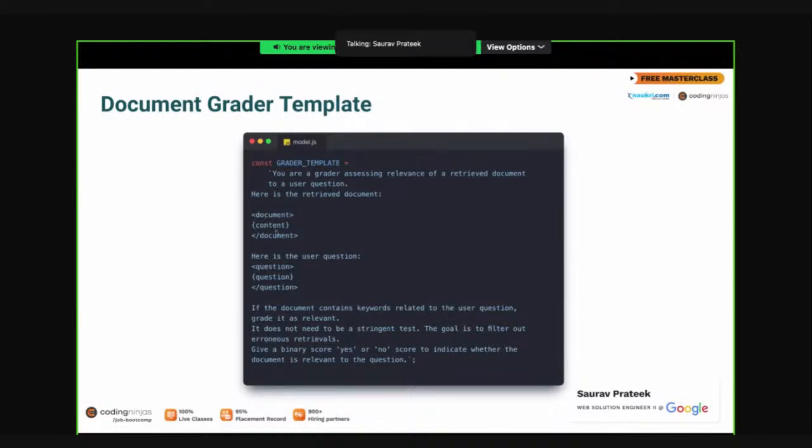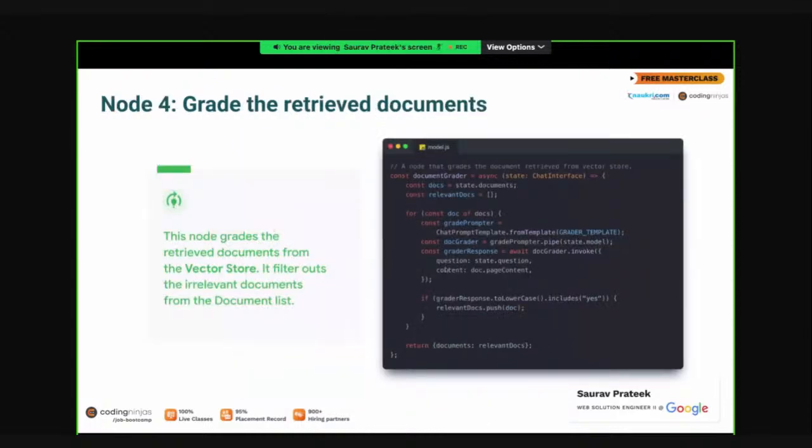Now you will see we have the placeholders for question and content. That's what we are filling here. In content, we have stored the document which we retrieved from the vector store. And in question, we stored the question which we have asked or are planning to ask our chatbot.